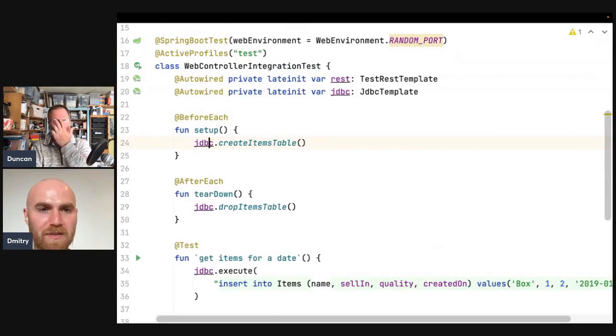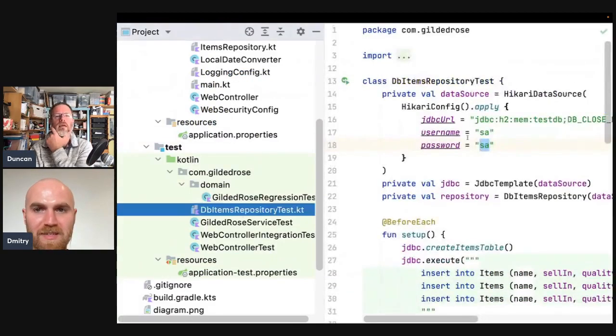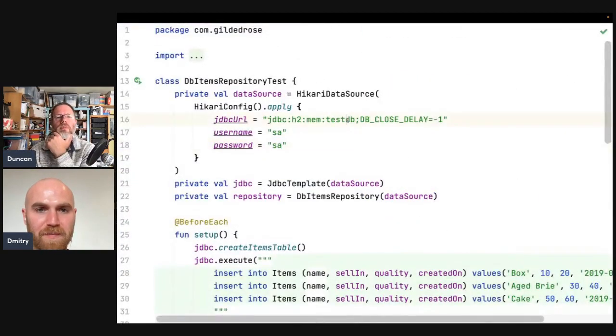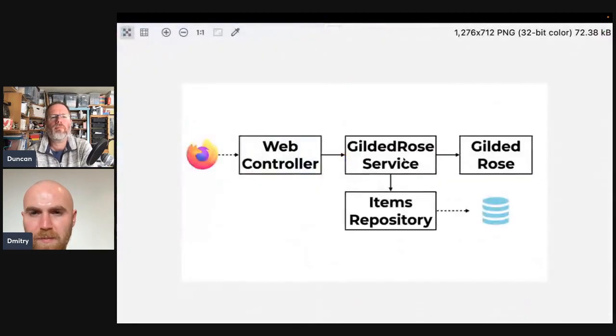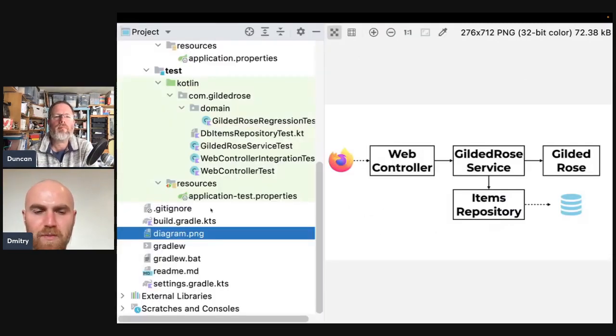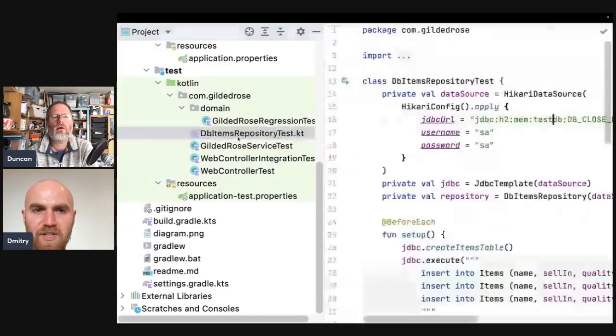Yeah. So where were we? We did this test, got it out of Spring. Oh yeah, okay, that's good. So that is progress, actually. What have we got that we haven't touched then? I think, going back to the diagram, there's Guilded Rows, and we basically started moving the items repository out of Spring. So should we finish it then?